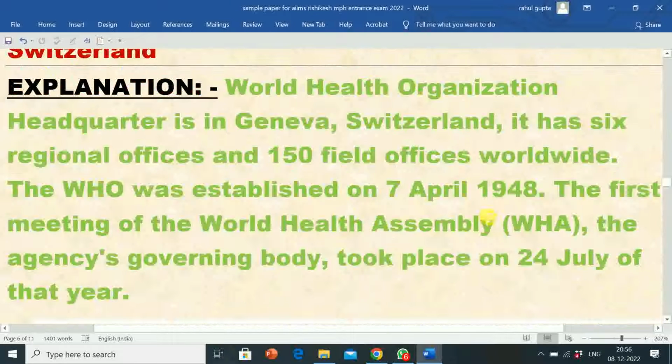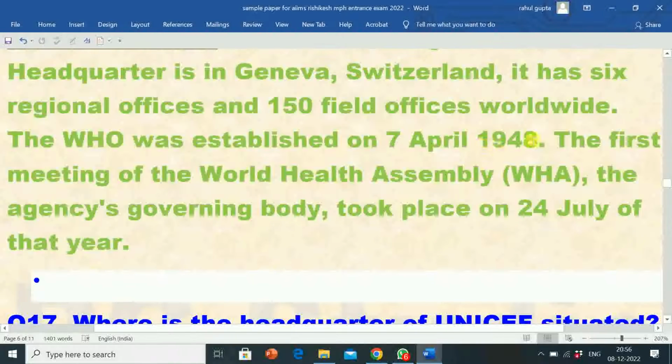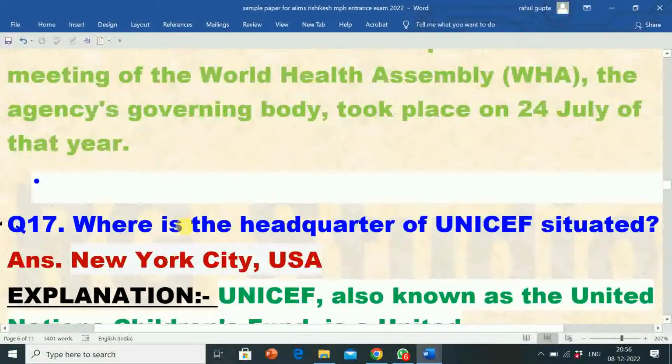Its explanation is World Health Organization headquarters is in Geneva, Switzerland. It has 6 regional offices and 150 field offices worldwide. The WHO was established on 7th April 1948. The first meeting of the World Health Assembly, the agency's governing body, took place on 24th July of that year.